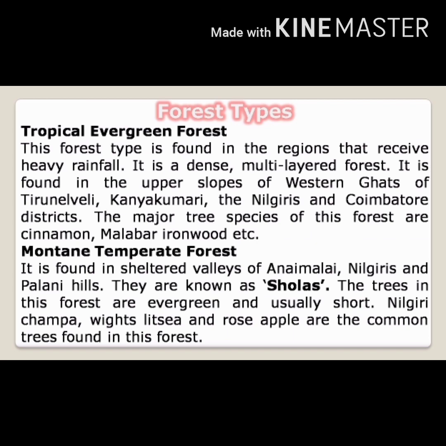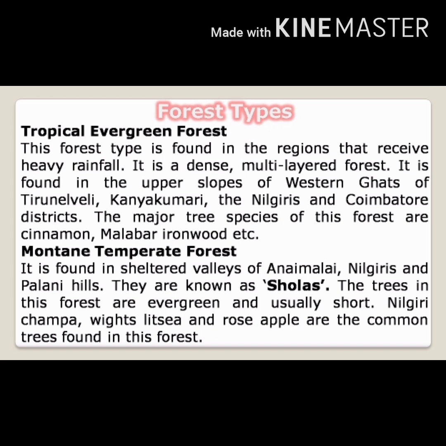Natural vegetation, the forest types. The forest in the state is broadly divided into 5 types. First one, tropical evergreen forest. This forest type is found in the regions that receive heavy rainfall.